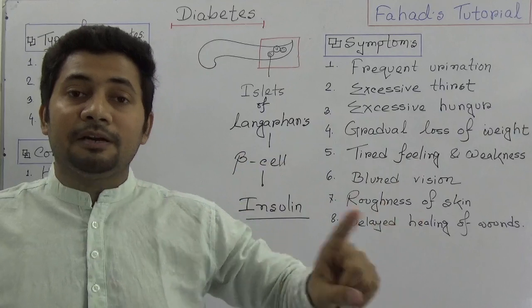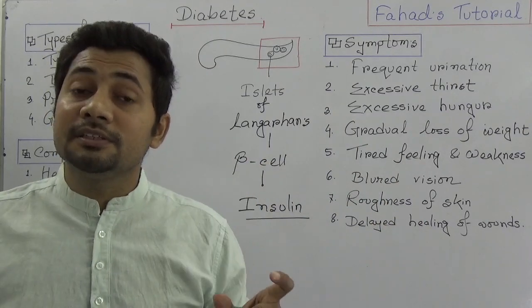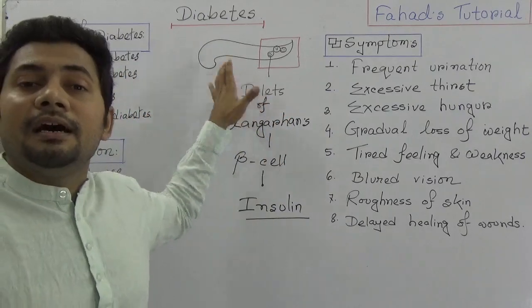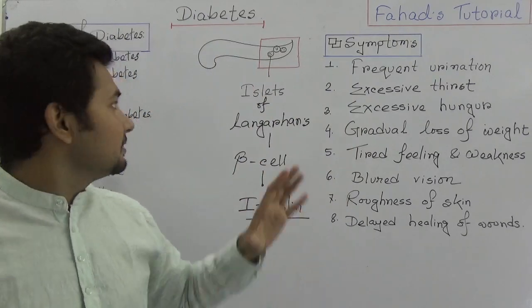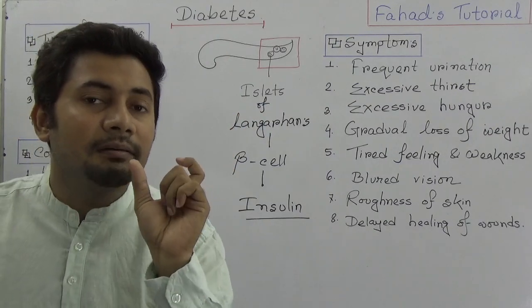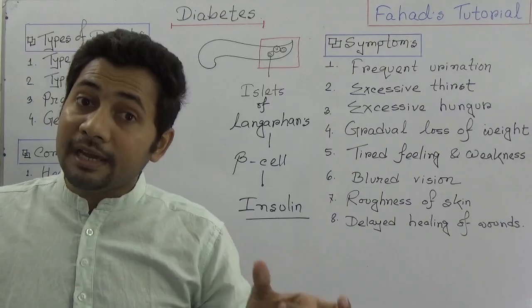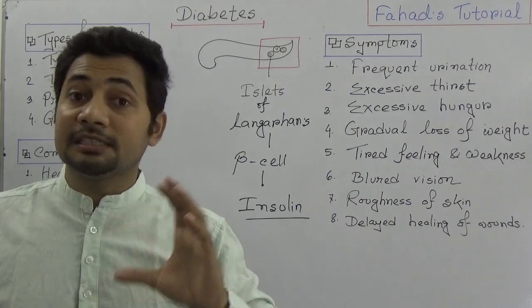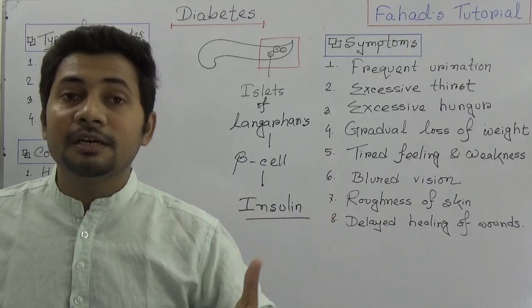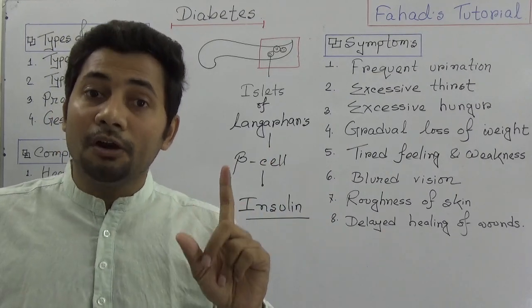In another part, where we will study the digestive system of the human body, we will learn about the pancreas in a lot more detail. So simply I just say that this is a mixed gland. That means the pancreas has both exocrine and endocrine activity. The exocrine part produces enzymes, and the endocrine part produces hormones.